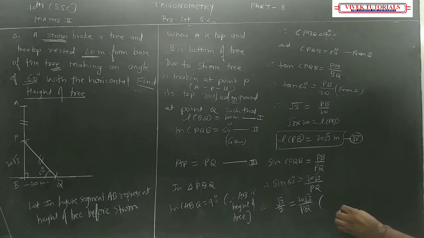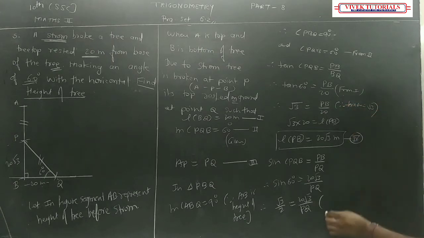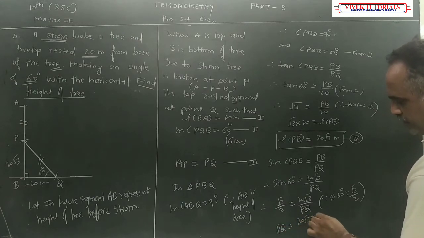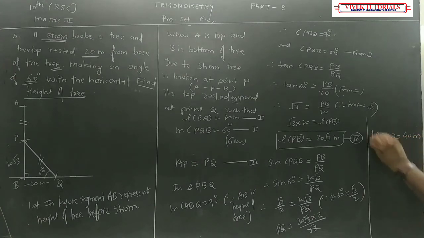Correct? So यहाँ पे लिख सकते हैं tan 60 डिग्री इज इक्वल टू √3. यहाँ लिखेंगे हम लोग sin 60 डिग्री इज इक्वल टू √3 अपॉन 2. So PQ is equal to 20√3 into 2 upon √3. √3 gets cancelled. So length PQ is equal to 40 meters. But AP is equal to PQ.